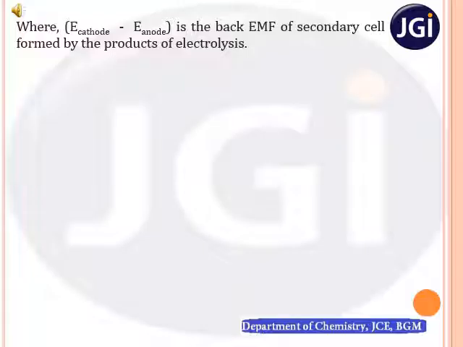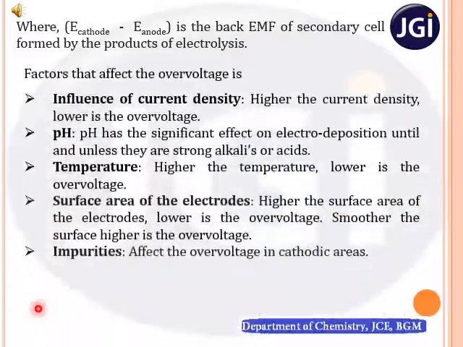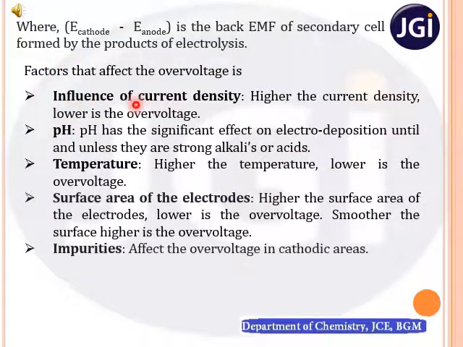In the above equation, E cathode minus E anode is the back EMF of secondary cell formed by the products of electrolysis. Right? So there are several factors that affect the over voltage, that are influence of current density, pH, temperature, surface area of the electrodes and impurities.